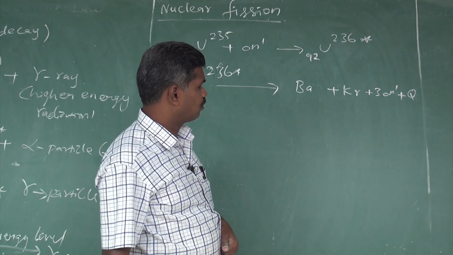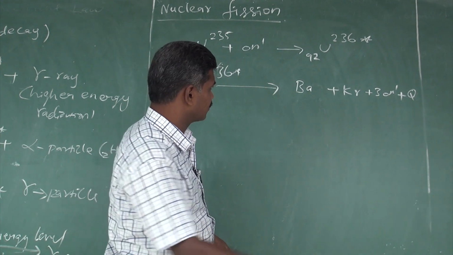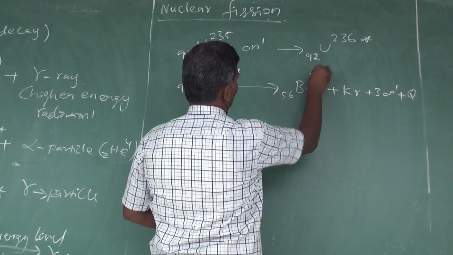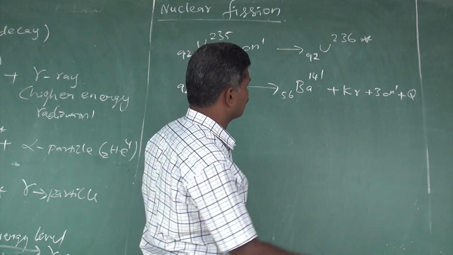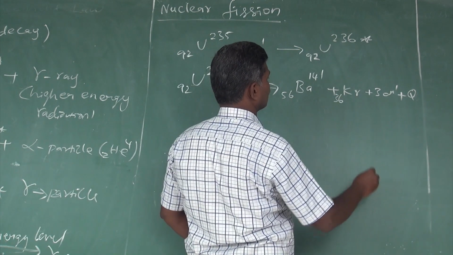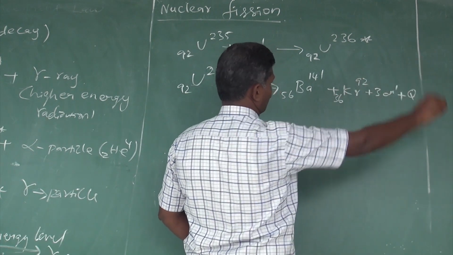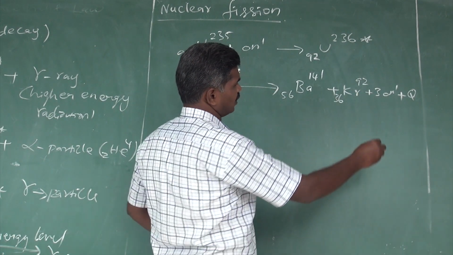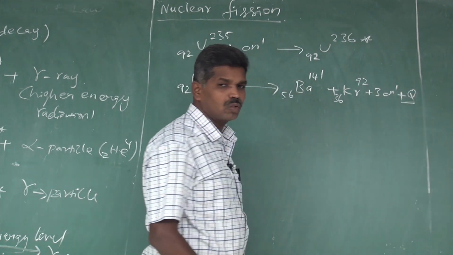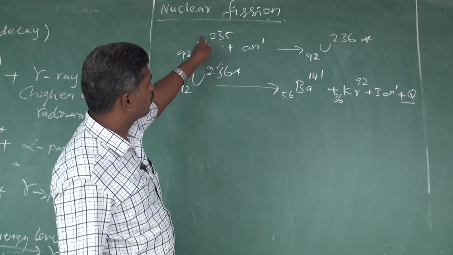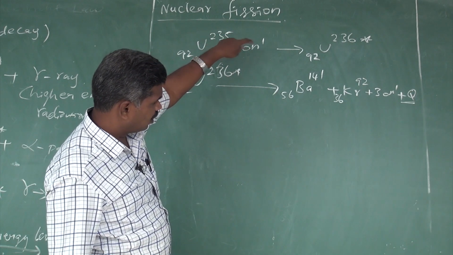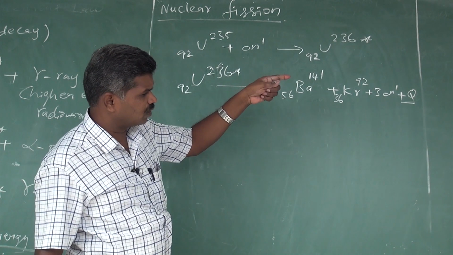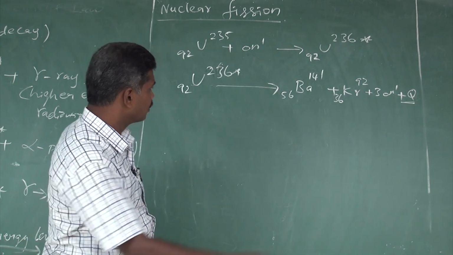Barium's atomic number is 56, mass number is 141. Krypton's atomic number is 36, mass number is 92, and 3 neutrons are released with a certain amount of energy also. So when uranium 235 absorbs a neutron and converts into barium and krypton, 3 neutrons are released and also energy. We have the Q value.